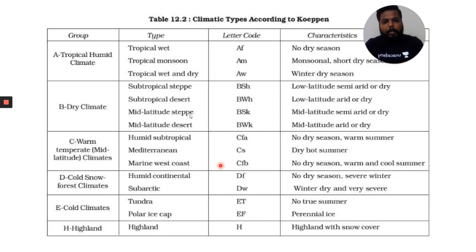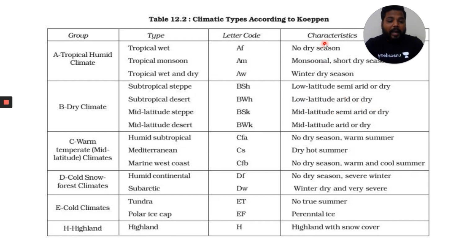Clear? So try to remember this tabular column, take a screenshot of this. At least one or two questions can be carried out from this particular tabular column itself. And if you could see tropical monsoon, short dry seasons are present, like we would be having precipitation in a particular season, clear cut wet and dry seasons would be present. Tropical wet and dry, winter dry season would be present. And steppe climate, low latitude, semi-arid or dry, subtropical desert, low latitude, arid or dry.